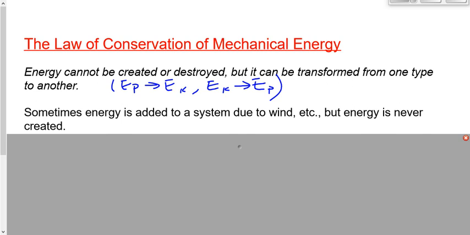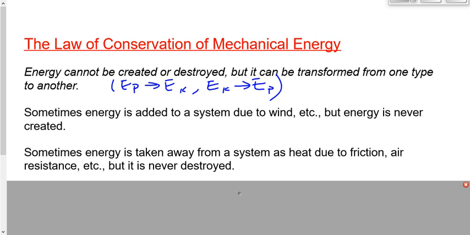Now, on a similar note, it appears as if energy is sometimes destroyed. We start off with 10 joules of potential energy at the top of the hill. We end up with 8 joules of kinetic energy at the bottom of the hill. 2 joules was destroyed, right? Well, no. Because of friction or because of air resistance or something else, 2 joules was taken away from this.